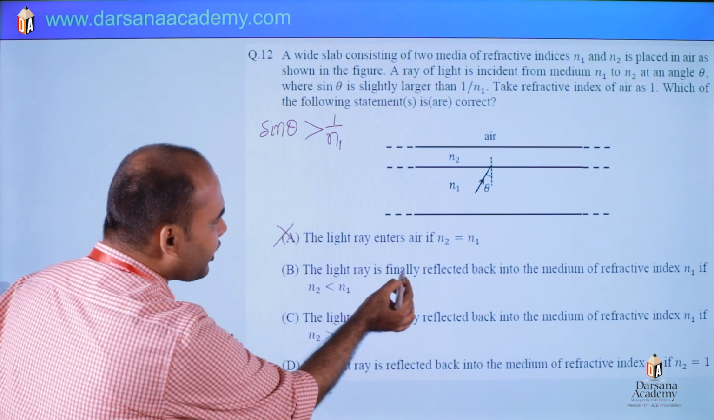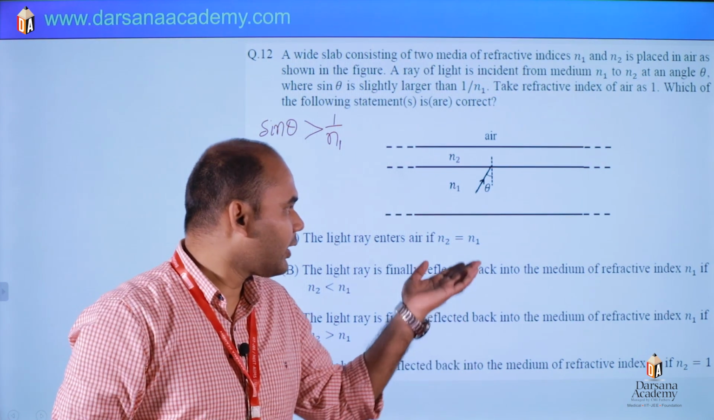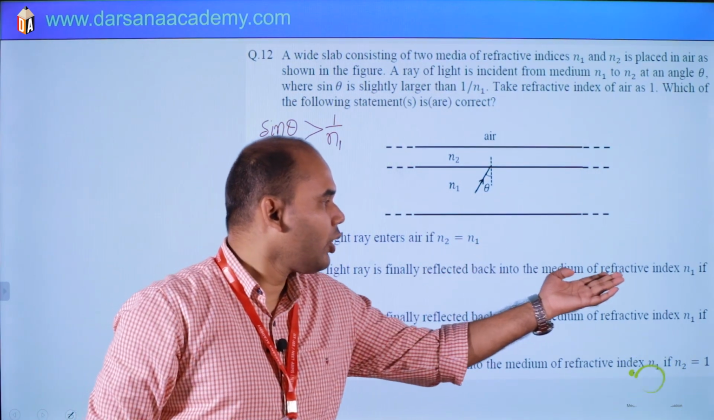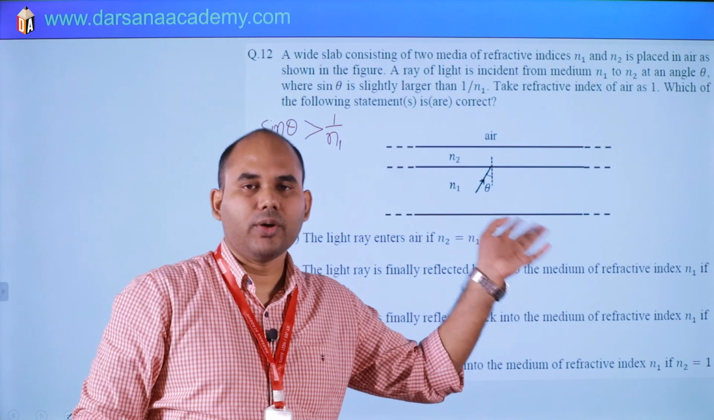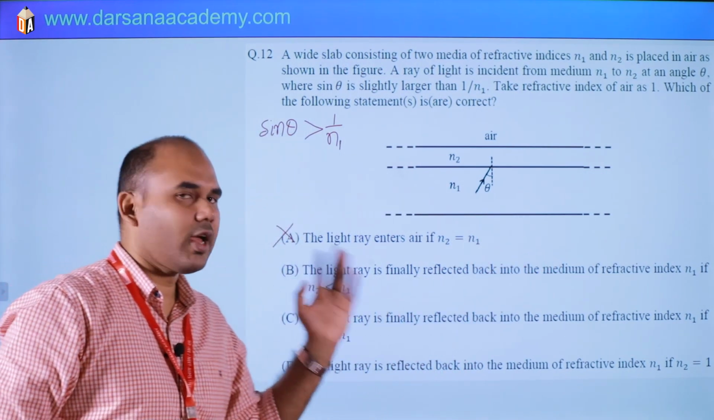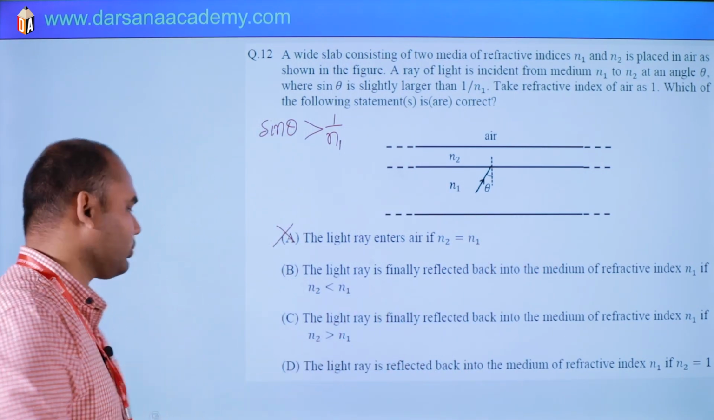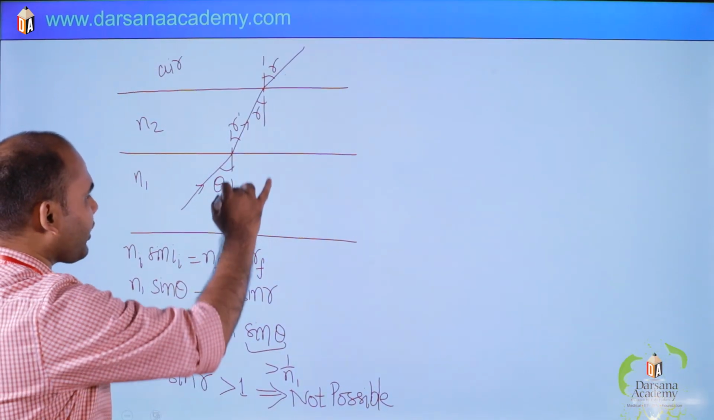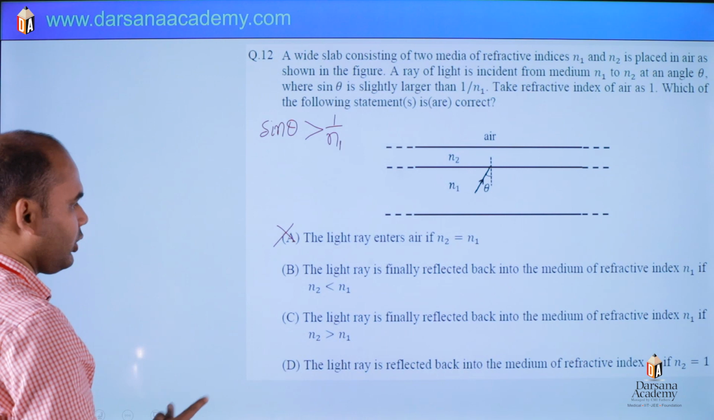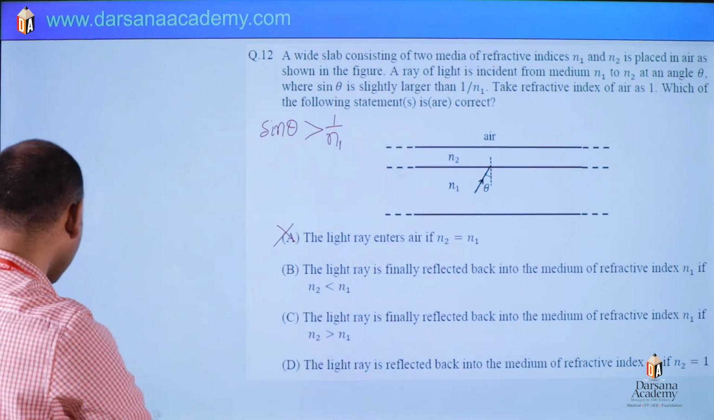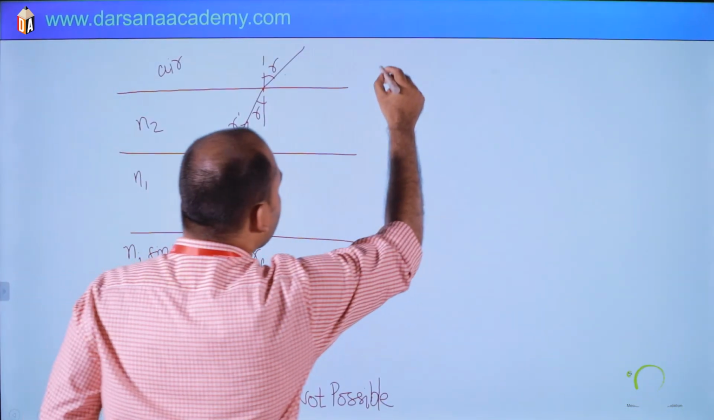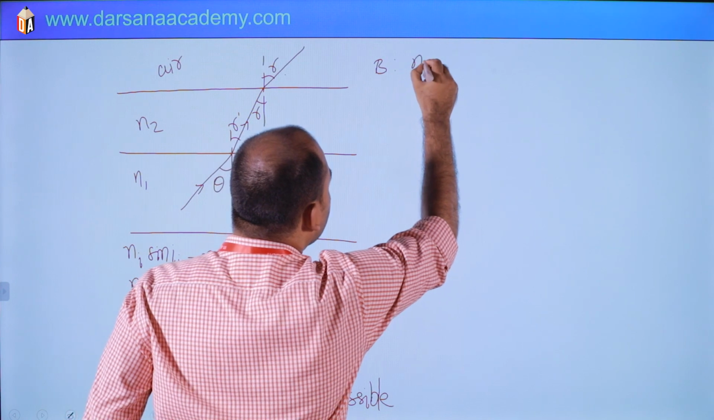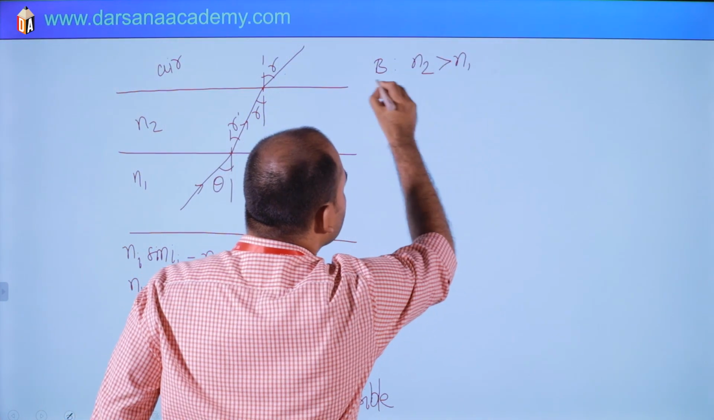Then next is the light ray is finally reflected back into the medium N1, if N2 less than N1. So let us check. Reflected back in N1 if N2 less than N1. So second option is about N2 less than N1. So what to do?